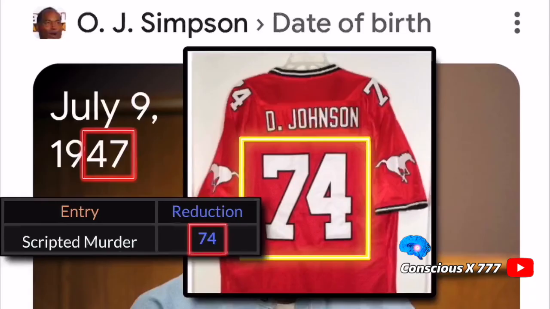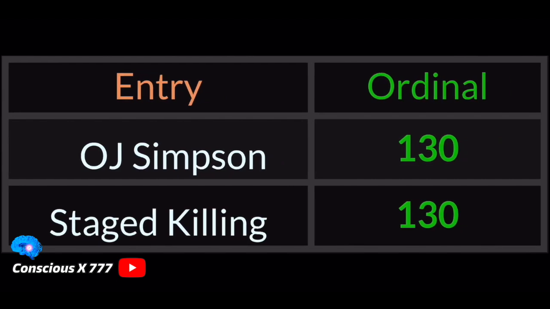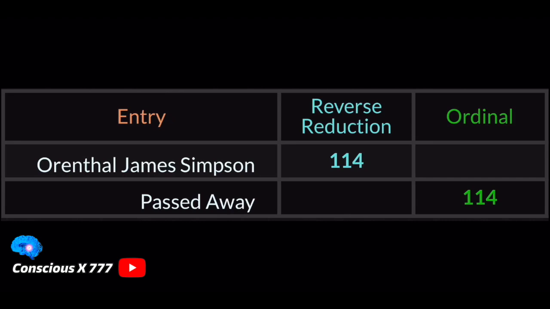Now let's get into the scripting of OJ's death. So OJ was born in 1947. 47 backwards is 74. The Rock's jersey number in Canada was 74, and scripted murder is 74. And that's a connection to not only OJ's death, but also the scripted murder that he was accused of doing. Then we see that OJ's full name equals 114, just like Illuminati ritual. And then OJ Simpson and staged killing have the same gematria of 130. And then OJ's full name equals 114, just like passed away.